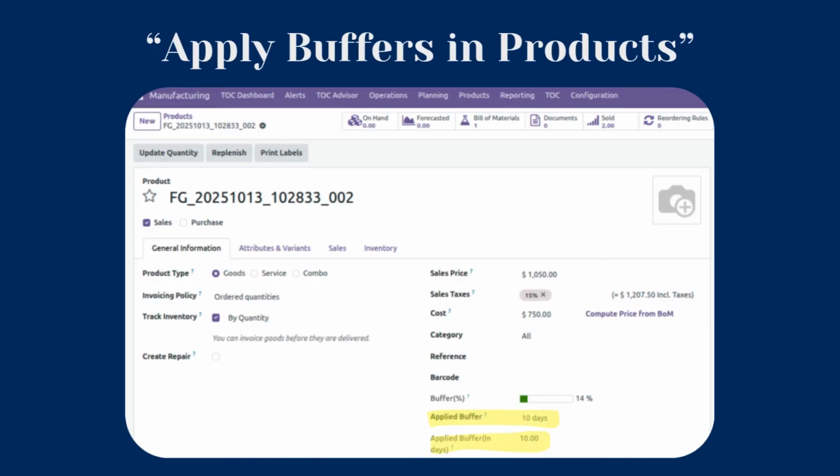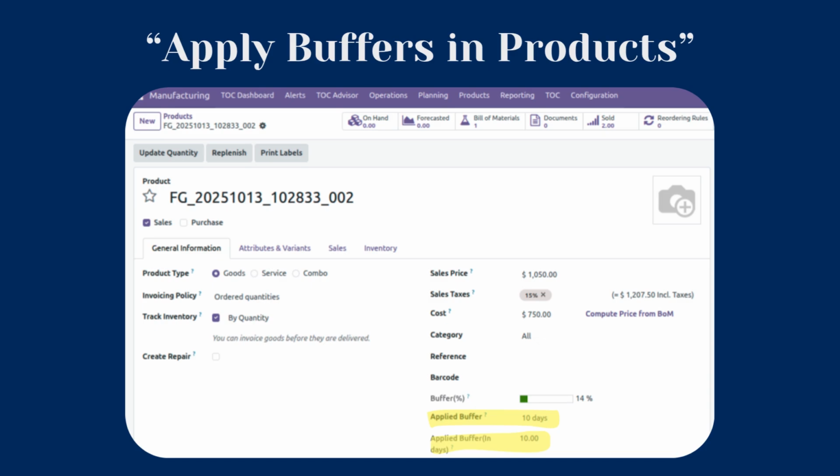Now let's see how the buffer configuration is applied. Please refer to the screenshot. Here, we open a finished product and highlight the applied buffer field. From this field, the system automatically calculates the buffer in days and stores it directly within the product record.